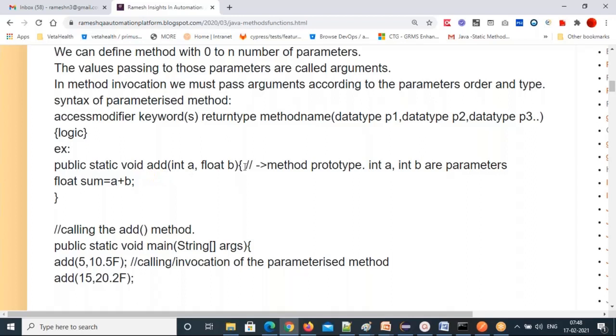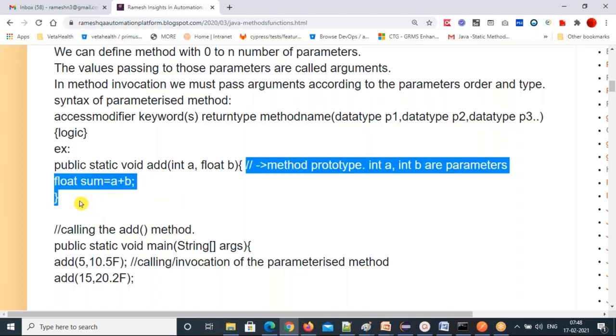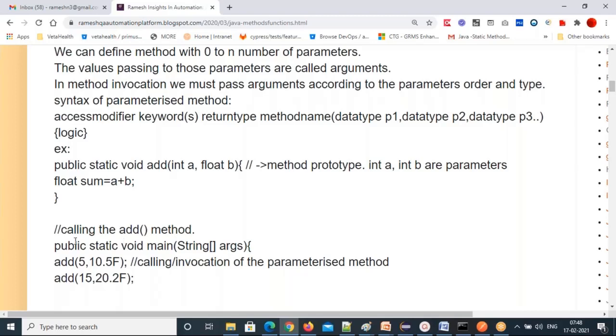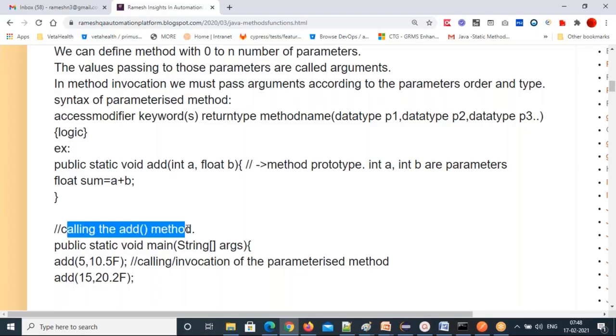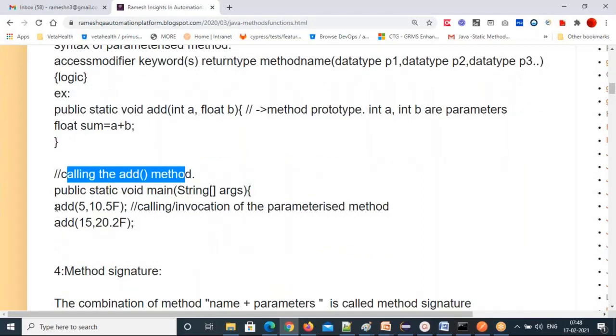In the method body, you are telling clearly the logic. Then how to call that method: calling the add method inside the main method. I'm calling add(5, 10.5) and add(15, 20.2). See, the same method you are calling, but you can pass different values. That's the advantage of parameterized methods. Please catch this point: you create parameterized methods so you can test your logic with different sets of data.